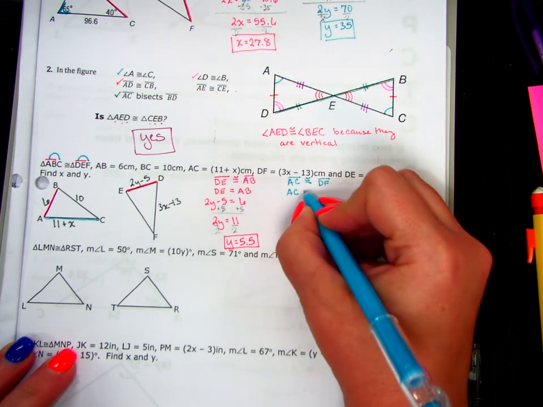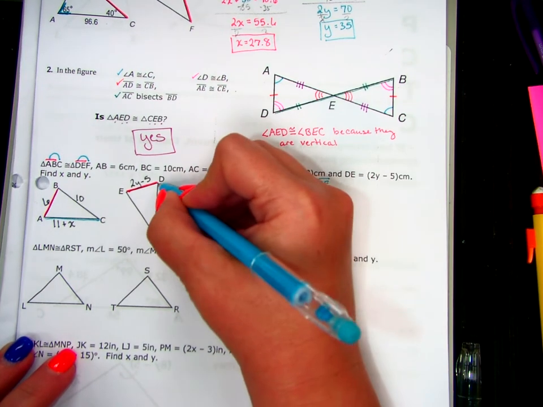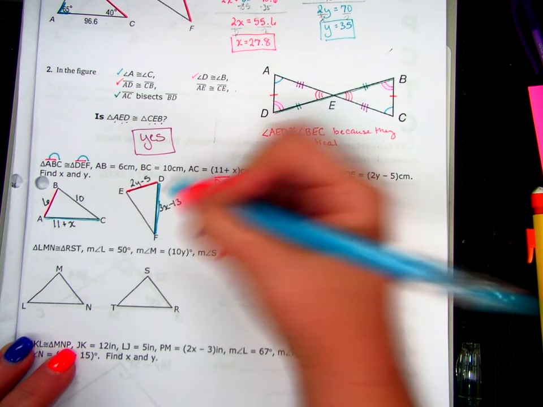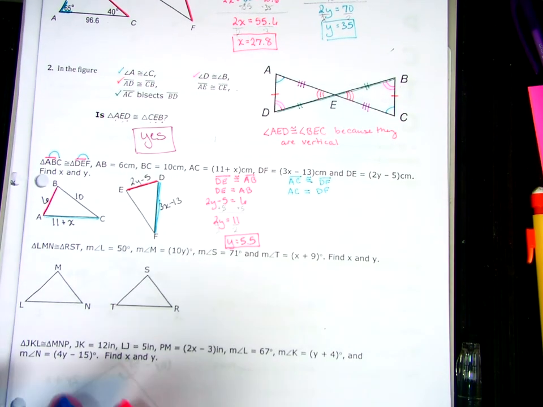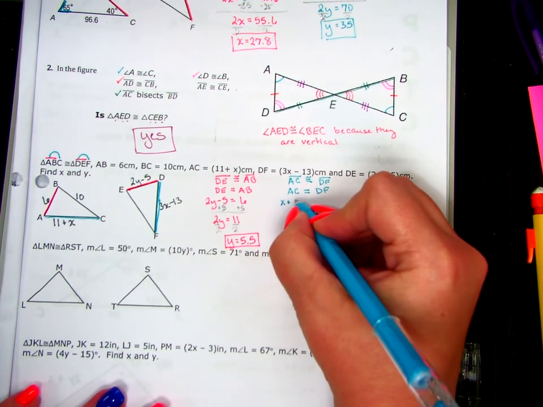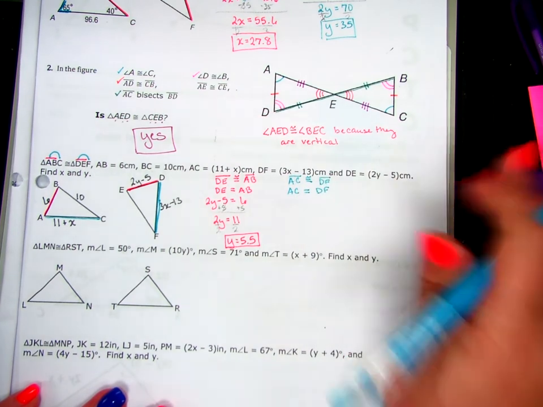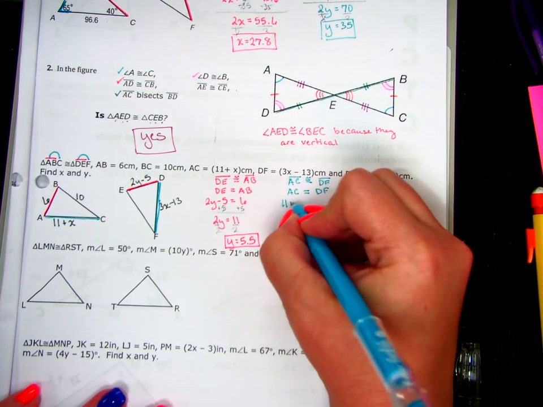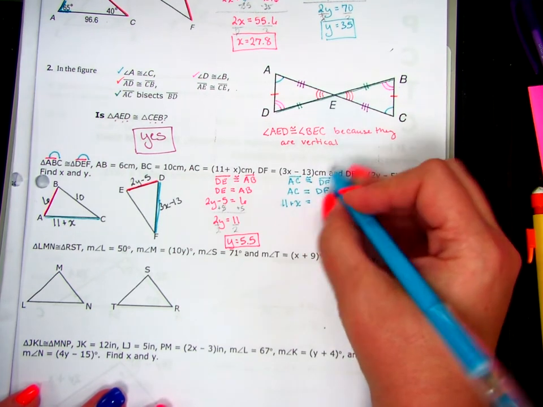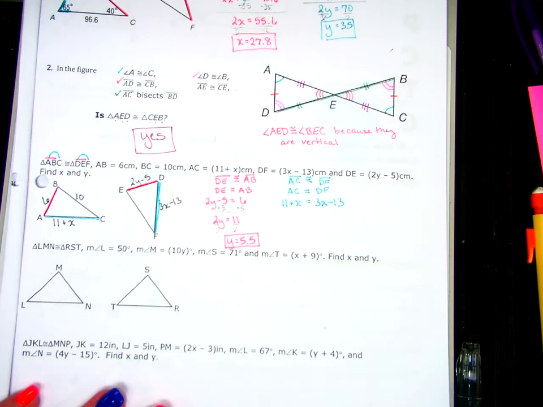So that means the distance from A to C will be equal to the distance from D to F. All right, AC is 11 plus x for substitution. And DF is 3x minus 13.